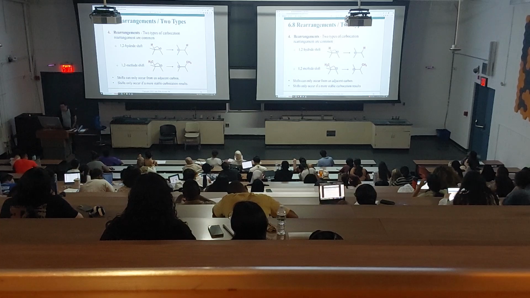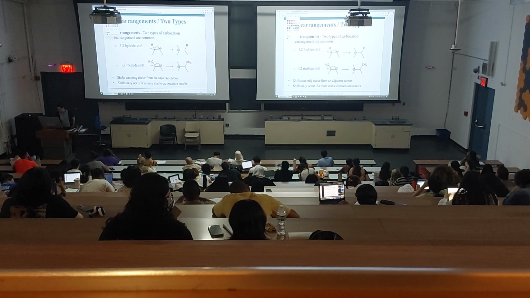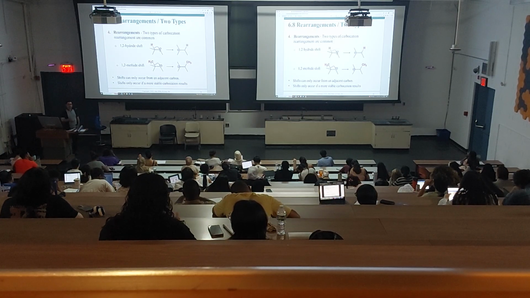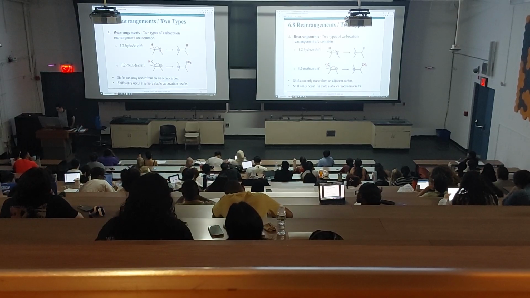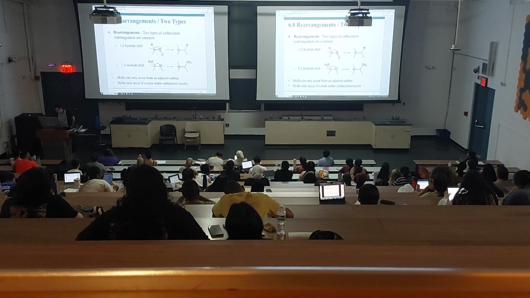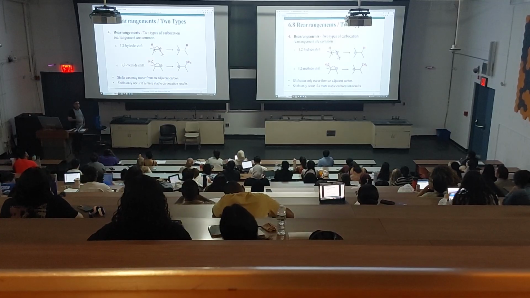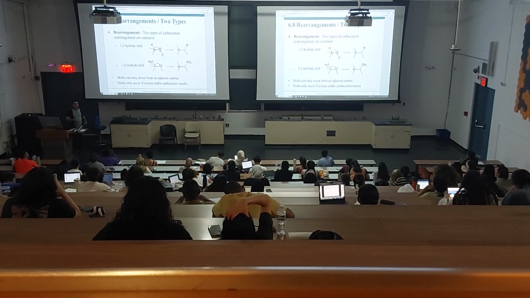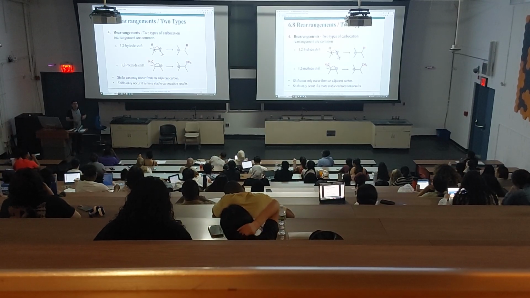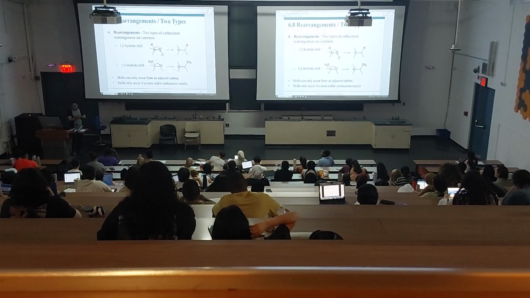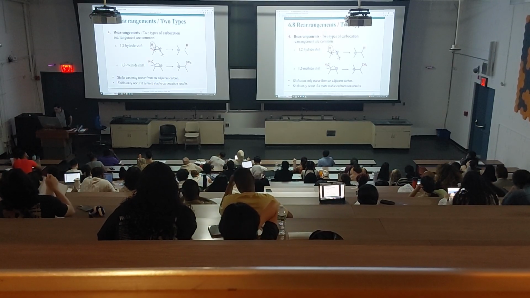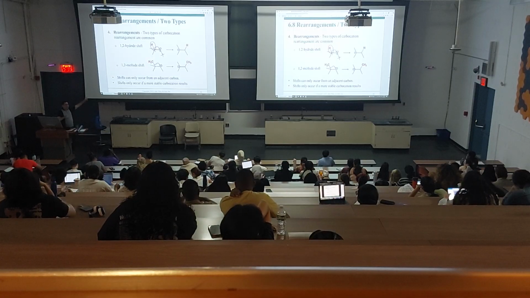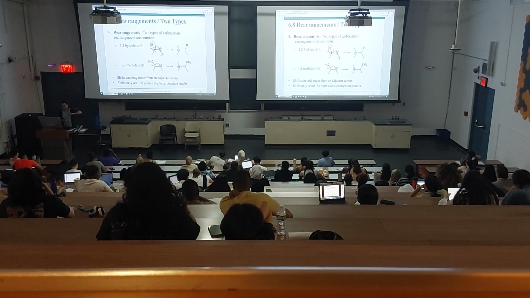Here's a carbocation. You see this? What kind of carbocation is this? Let's see. How many carbons does this carbon have attached to it? Two. If you have a carbon attached to two carbons and it has a positive charge, that's a secondary carbocation, right? Now, if you shift this hydrogen, see this hydrogen? Take the hydrogen and the electrons and move it to the other side.